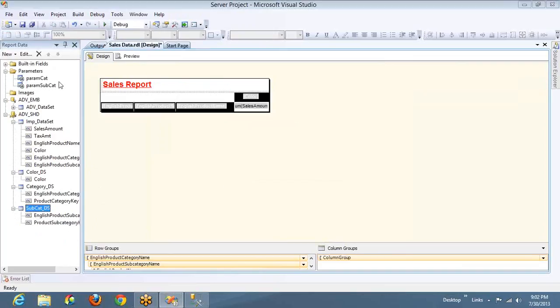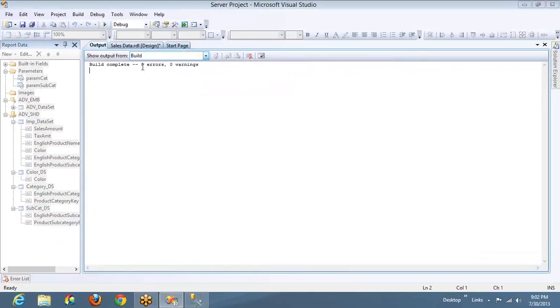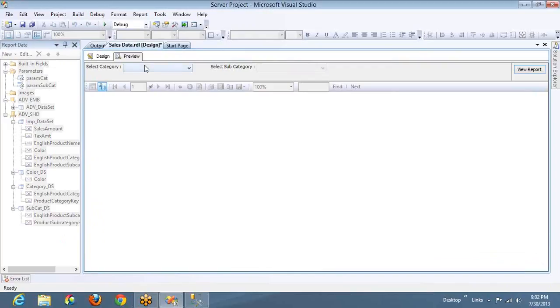Okay, here it is. Okay, fine. So now I have only two parameters. It will be easy if I can execute again and again. That's the problem I was facing when I was having four parameters. I have to select everything every time I execute the report, right? I have not set the default values.